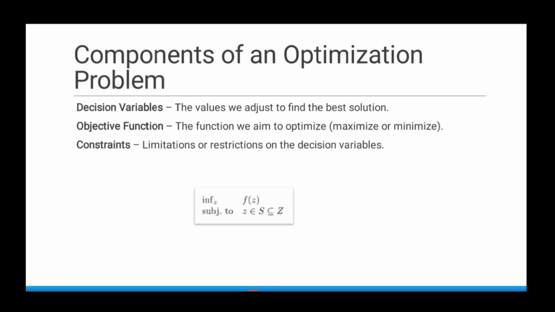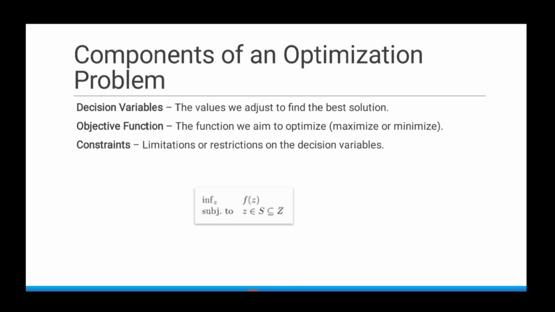And these objective functions are optimized subject to some constraints. The constraints are limitations or restrictions on the decision variables. So we are trying to find suitable optimal decision variable values which will maximize or minimize the objective function subject to the constraints, within the constraint limits.